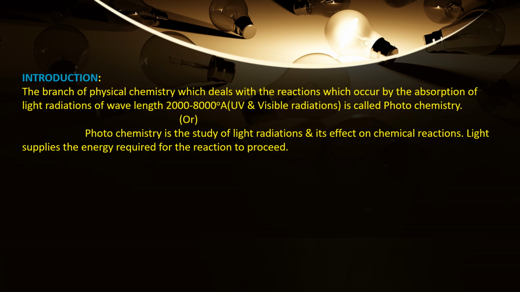Once again, it's the branch of physical chemistry dealing with the chemical reactions taking place by the absorption of light radiations of wavelength in the range of 2000 to 8000 angstrom units, where we find UV and visible radiations, or simply it can be defined as study of light radiations and its effect on chemical reactions. So here you have to notice one point. For a chemical reaction to take place, the energy is supplied by the light absorbed, or the energy required for a chemical reaction to proceed is supplied by the light absorbed.